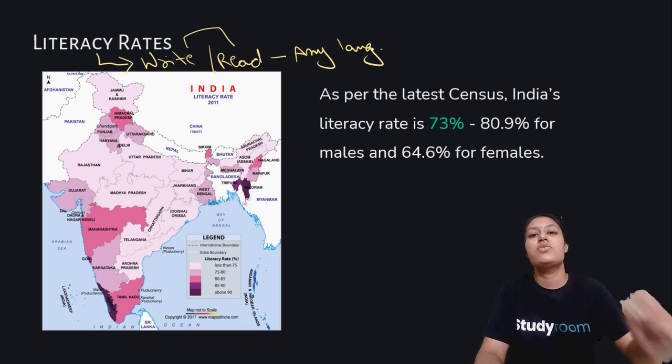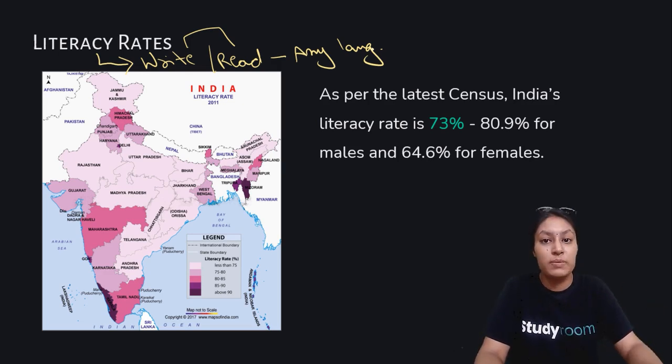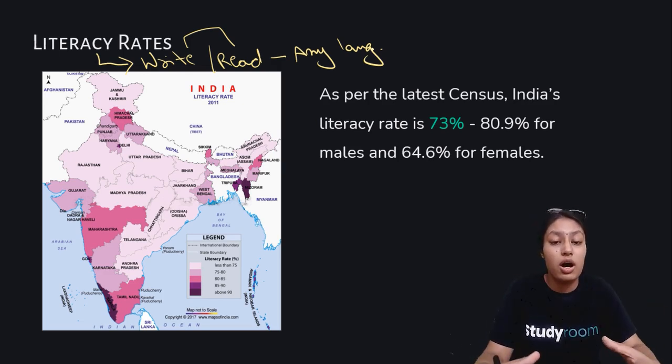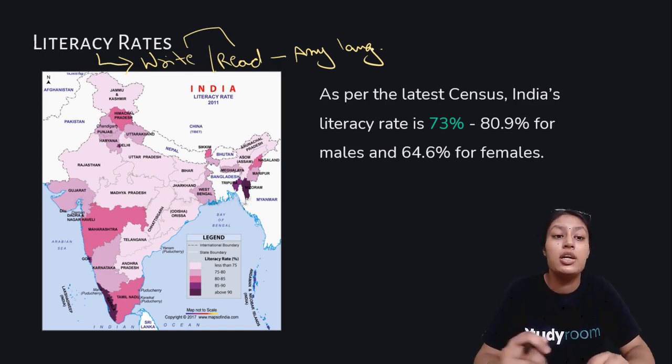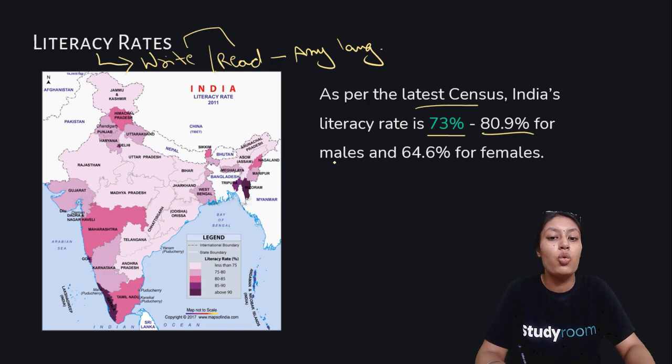Now, literacy is very important. It is a very important factor for development and growth. Society all over will only develop when the literacy rate is high. Okay, and as per the latest census, India's literacy rate is 73%. Out of which, if we bifurcate it, there are 80% males who are literate in India and 64% females who are literate in India.